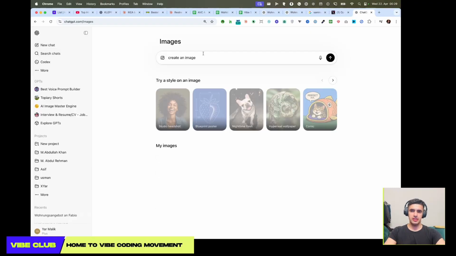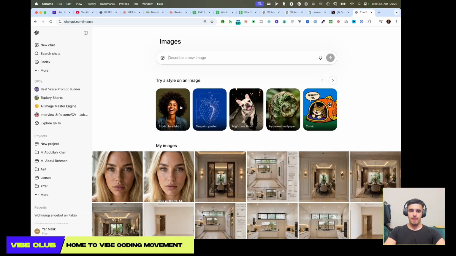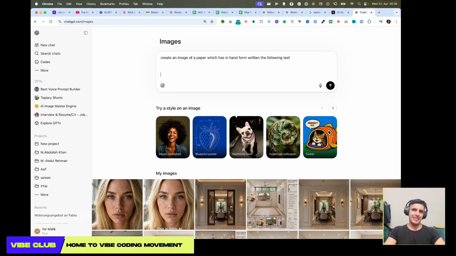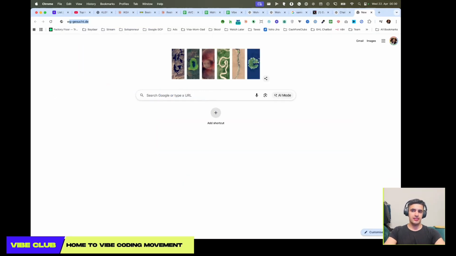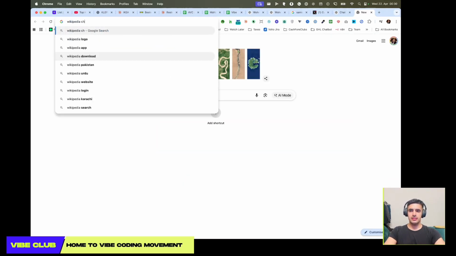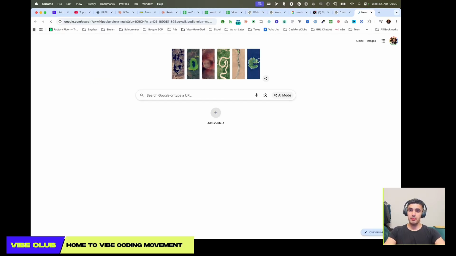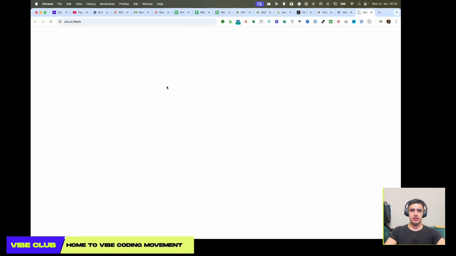Okay, we're just going to create, let us try. Create an image of a paper which has in handwritten form the following text. And now I'm going to take any text from Wikipedia. We're going to take OpenAI, or we're just going to take Elon Musk. So let's see if it takes that text properly, and then we know if it is working correctly or if it is not correct.